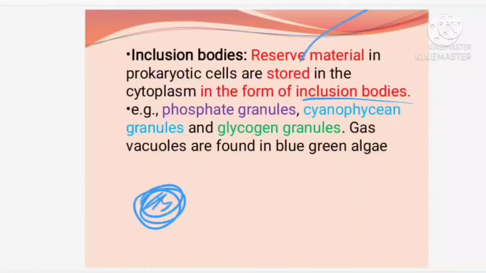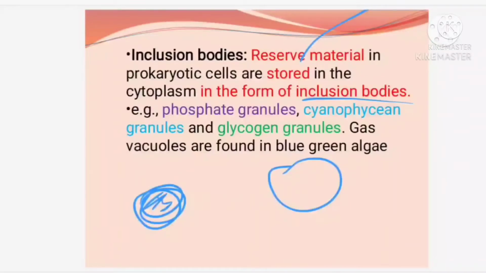And some of the gases are also stored in the case of prokaryotic cells. So those gases which are stored, we call it as what? Gas vacuoles. In blue green algae, when you are talking about nitrogenous gases, all those things can be stored with the help of some inclusion bodies. These inclusion bodies, we call them gas vacuoles.